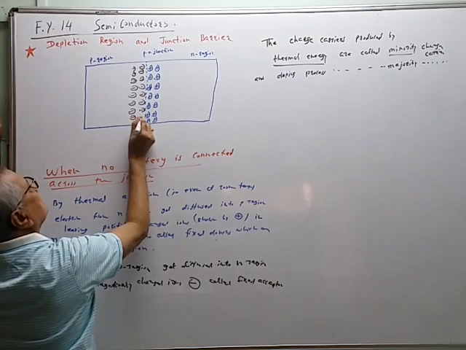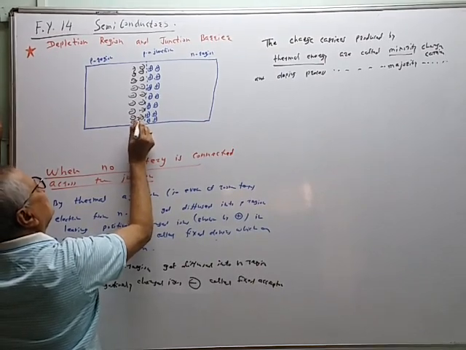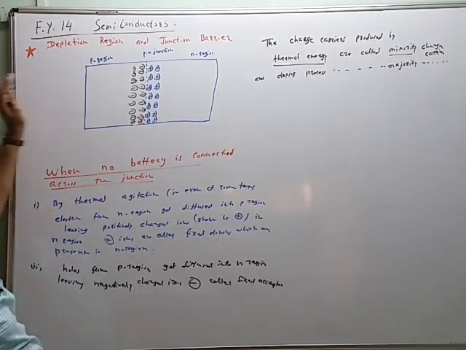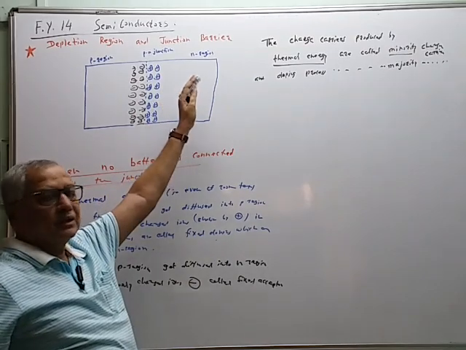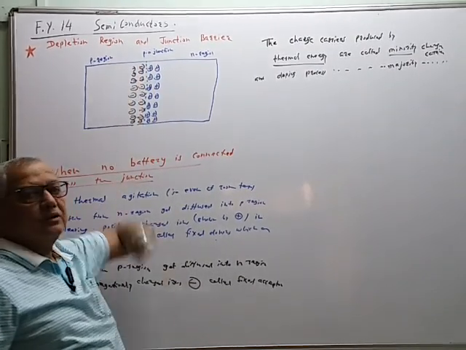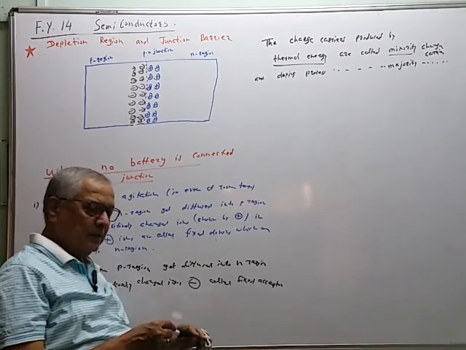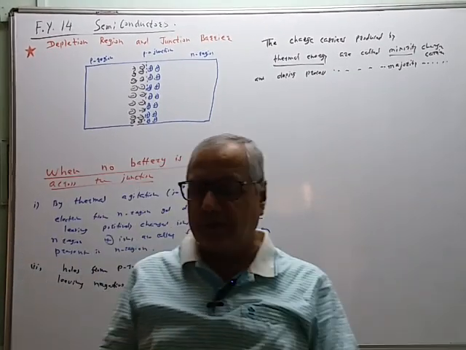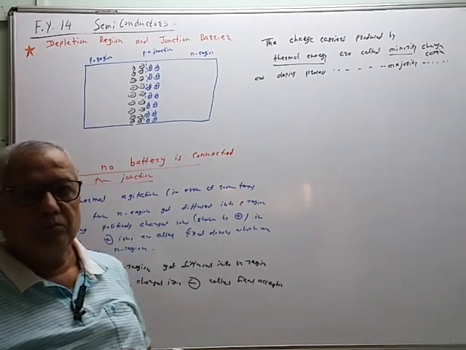Like this. So on one side of the junction there are positively charged ions, on the other side there are negatively charged ions. So there is a collection of this type of ion on both sides.